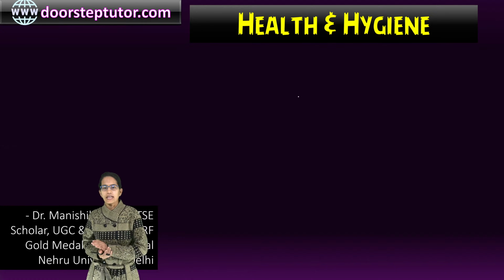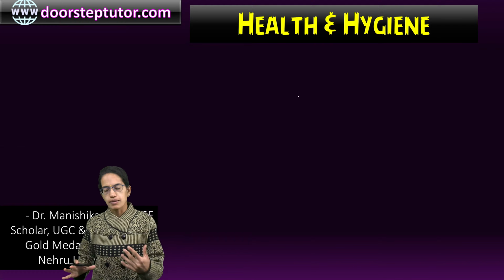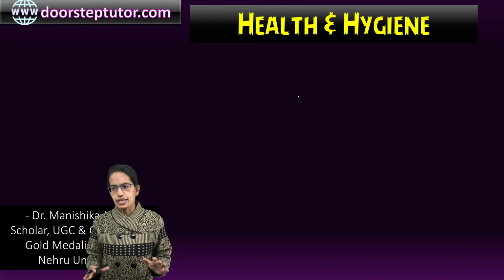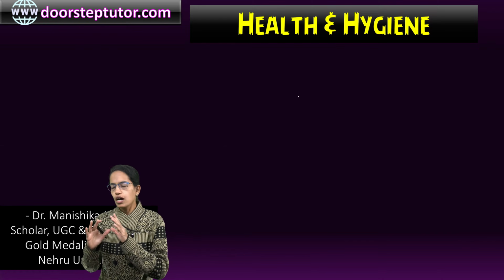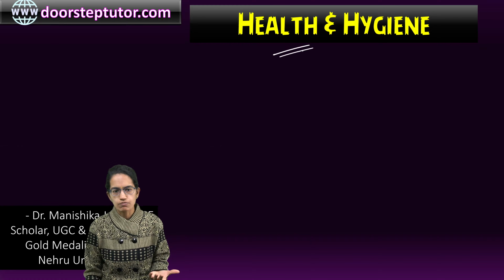Let's begin with a chapter on health and hygiene. To begin with, what is health? Health is, in simple form, absence of illness. It could be physical illness, mental illness. So good health characterizes no sickness, no physical inability, no mental disorder, no social problems, no anxiety, no tension. So that's a very simple definition for health.